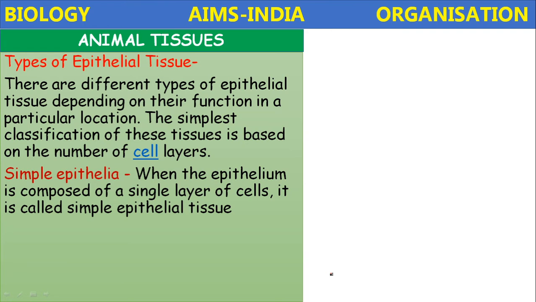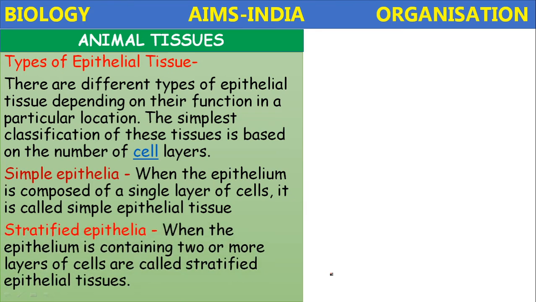Epithelia means plural, epithelium means singular. Next, stratified epithelia. When the epithelium contains two or more layers of cells, then they are called stratified epithelial tissues.